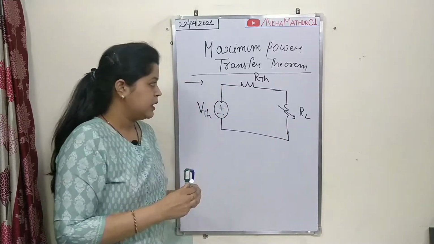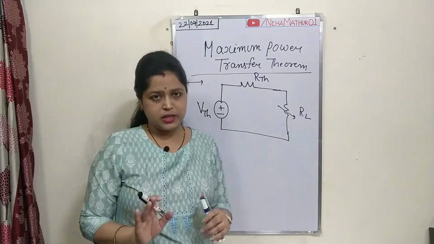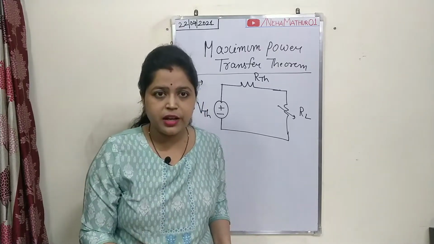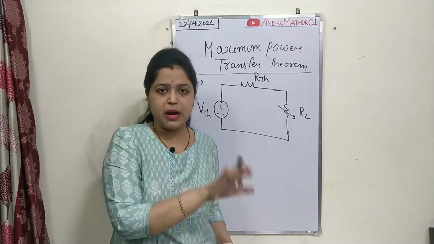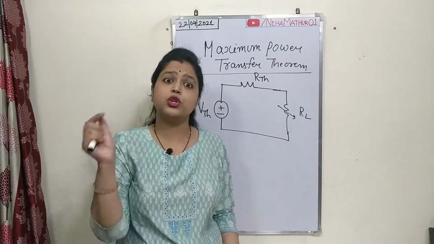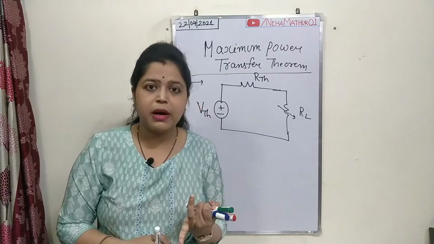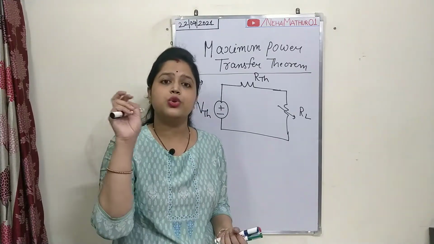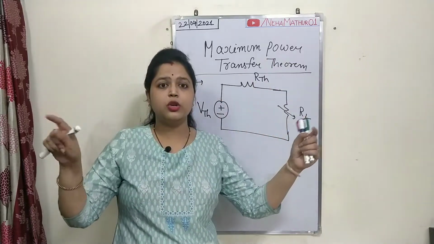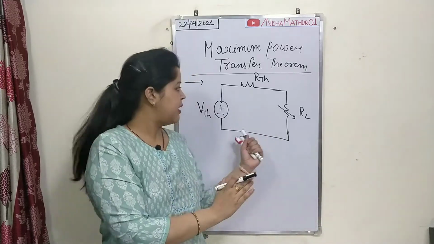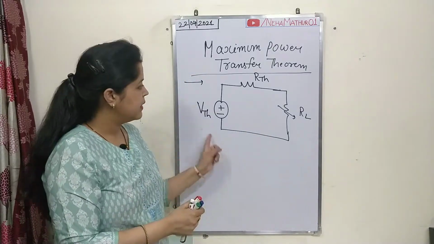See, the important thing is, whatever circuit you are considering for the transfer of power at the output terminal, if you want to transfer the maximum power, the first condition is that you should convert that particular complex circuit, or any circuit, into an equivalent Thevenin circuit, which looks like this.